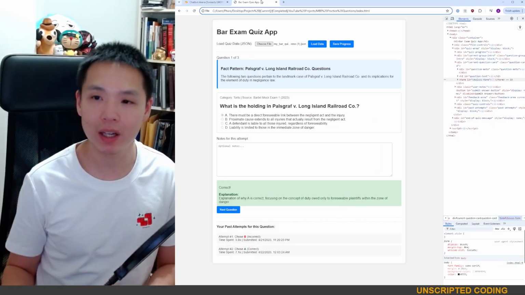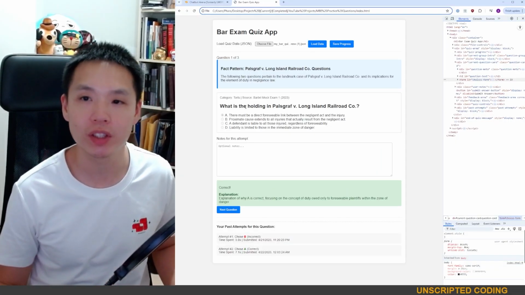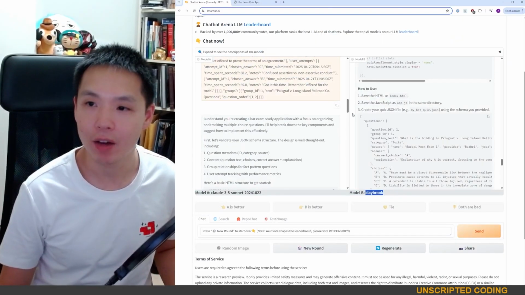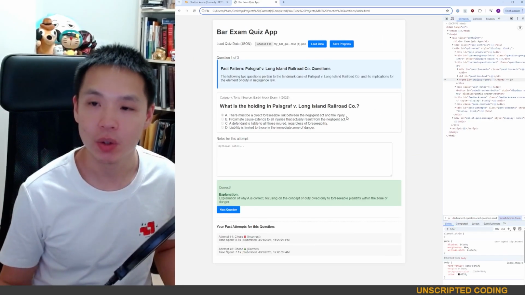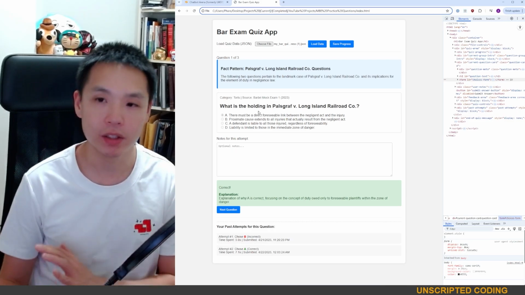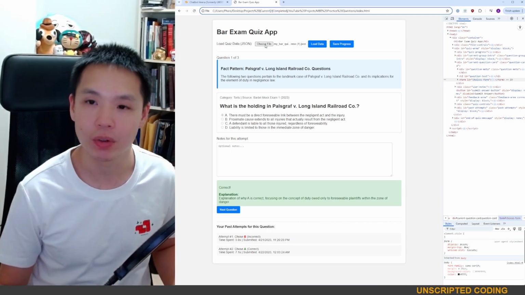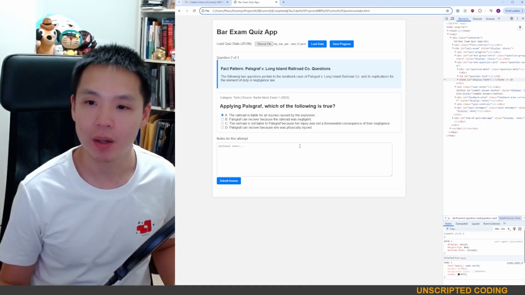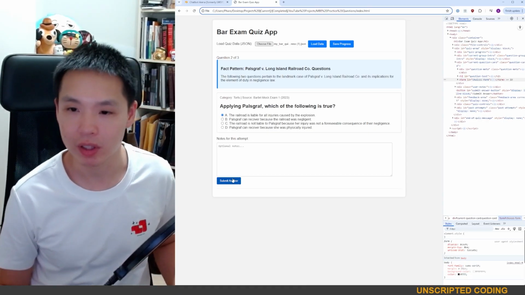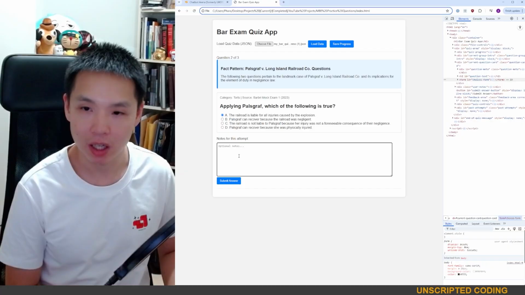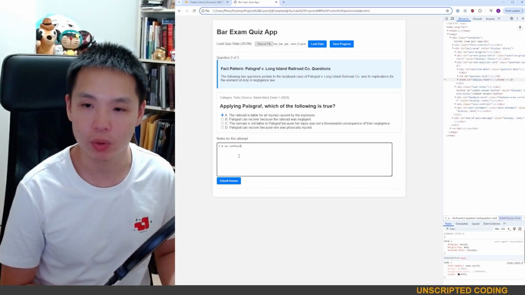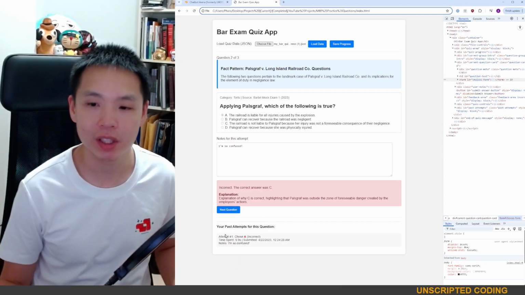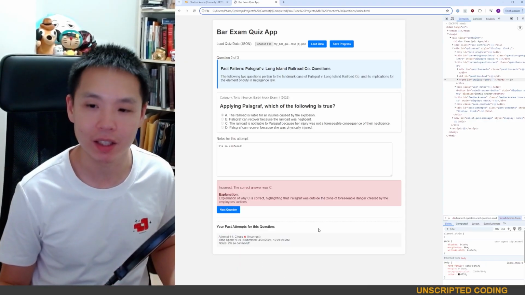Now, admittedly, I made some very minor tweaks to this, but this is basically what Claybrook did after I gave it the schema. And so in reality, it is a perfectly functional version already. You can see I answered a question. I'm going to go next question, and I will say the railroad is liable. I can type some notes. I'm so confused. Submit answer. And then next question and next question, and it's keeping track of the past attempts.